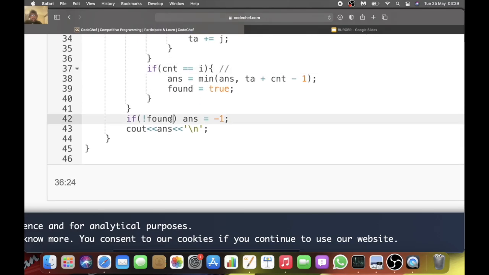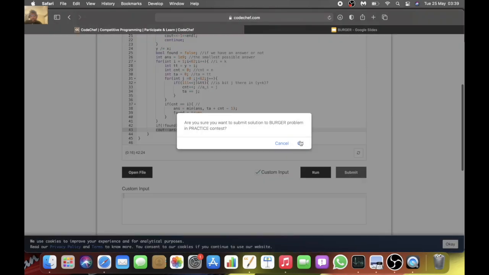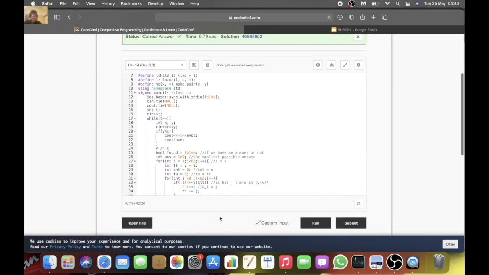Now if we haven't found an answer, then we say answer is equal to -1, and we just output the answer at the end. So yeah, we can try to submit this. As you can see, we have the correct answer here.